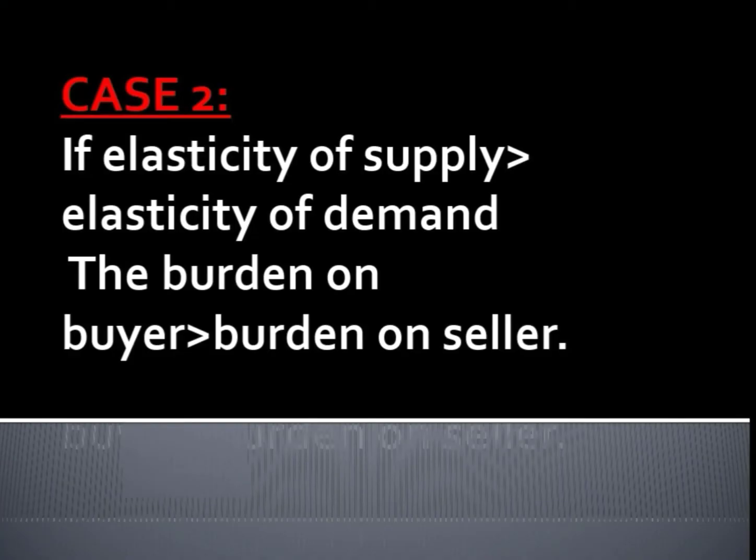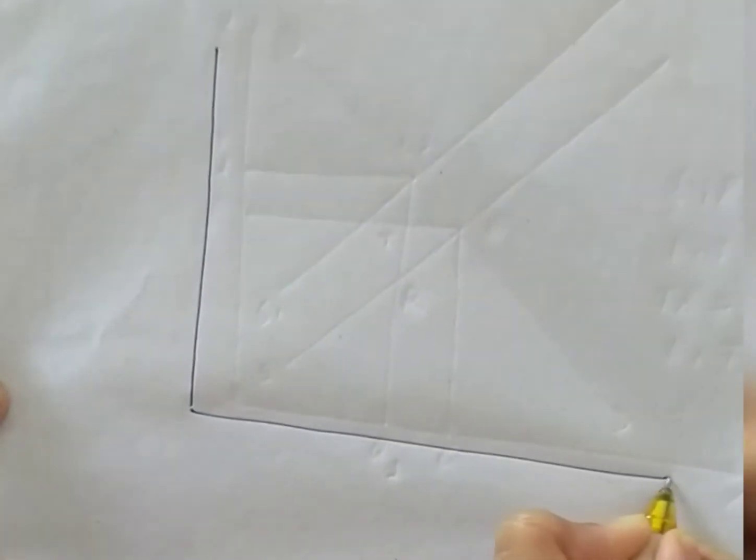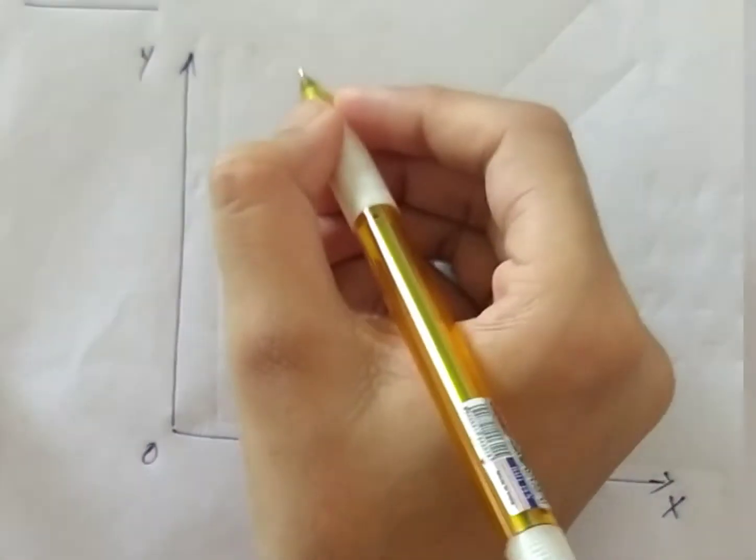Now the second case is, if elasticity of supply is greater than elasticity of demand, the burden on the buyer will be greater than the burden on the seller. This is case 2. This is the y-axis and this is the x-axis, OY and OX.